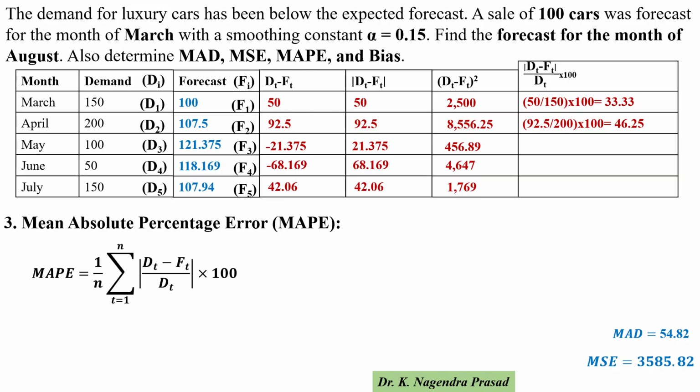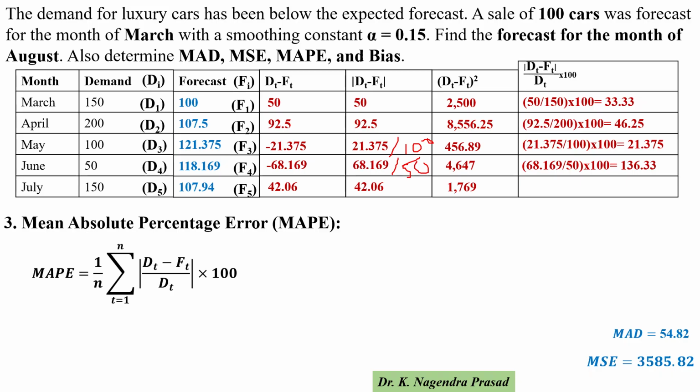And next for May, 21.375 divided by 100 and into 100 will cancel, so we get 21.375. Next for the month of June, the absolute dt minus ft is 68.169 and the demand value is 50. So 68.169 divided by 50 into 100 is equal to 136.33.